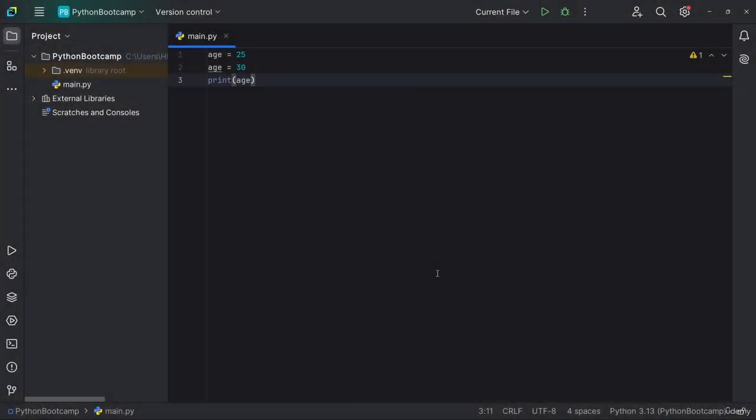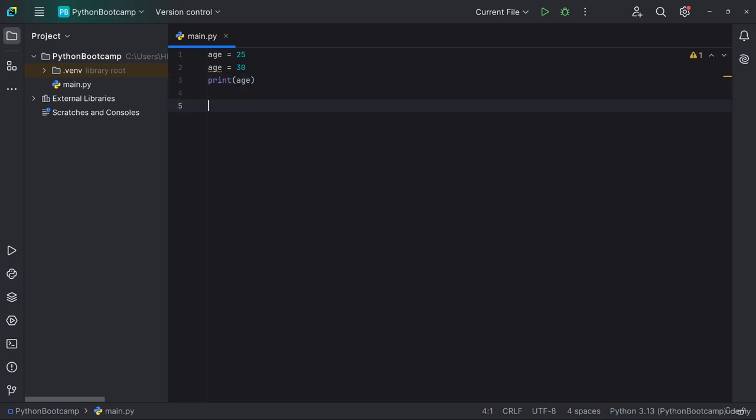Welcome back. Now that we know what variables are and how to create them, let's talk about the rules of naming your variables effectively. In Python, we have a few basic rules for naming variables. One of the rules is that your variable must start with a letter or an underscore. Variables cannot start with a number. Variables can contain numbers, but they cannot start with a number.